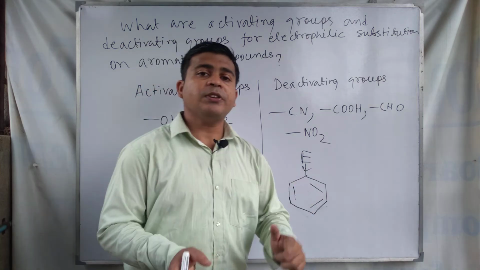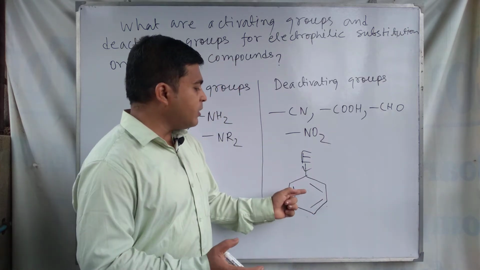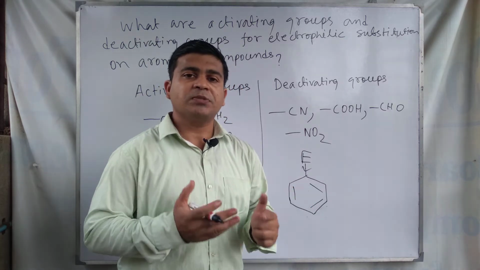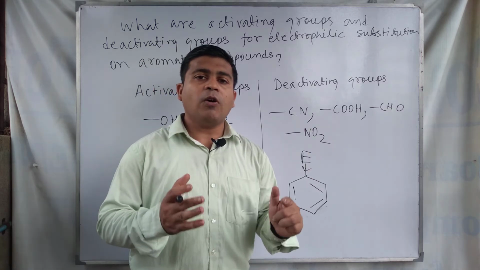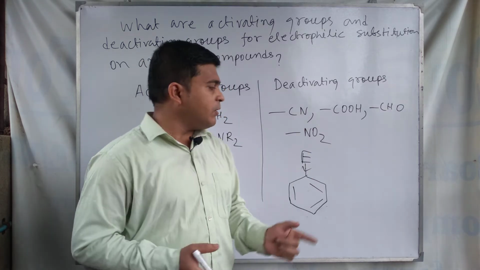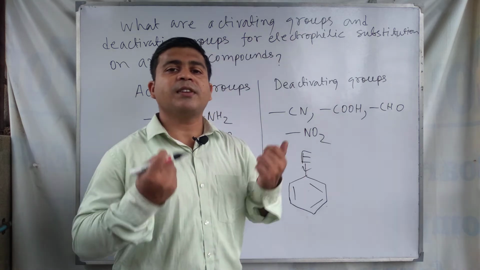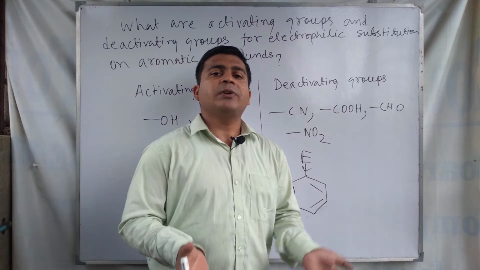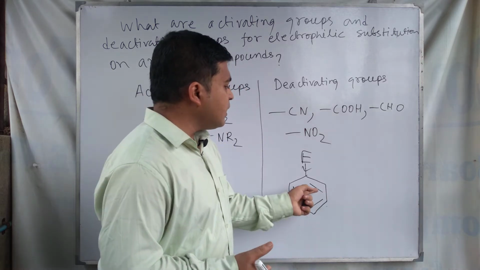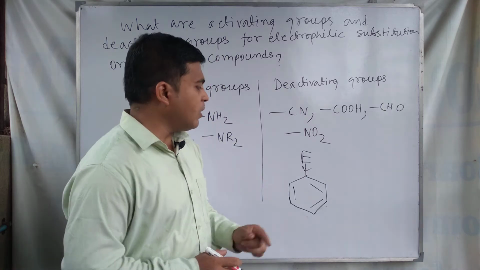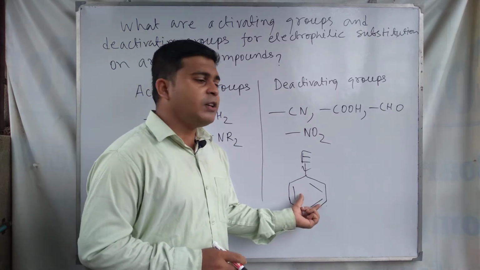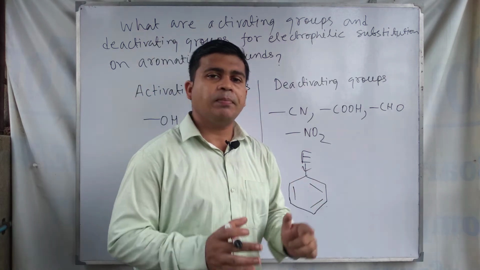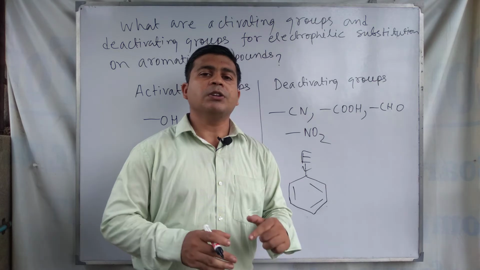Similarly, the opposite thing will happen: electron deficiency occurs in the benzene ring, meaning electron withdrawal from the benzene ring takes place when E is operating a minus I effect or minus M effect. That time this E group deactivates the benzene ring. That means further electrophilic substitutions become difficult, because if the electron density in the benzene ring decreases, the electrophilic substitutions take place with difficulty.